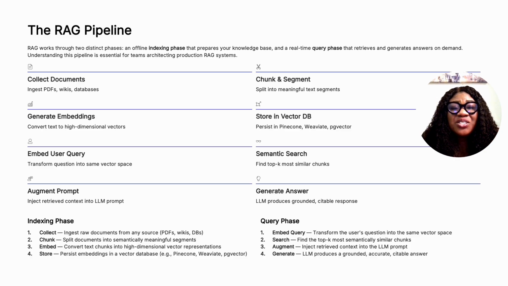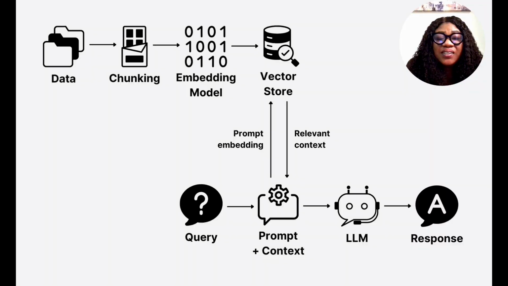the user. So if you look at it, the process from document ingestion to answer generation is what we call the RAG pipeline. Now let us quickly look into this diagram. From the moment the documents are collected from sources, the documents will be broken down into smaller segments that we call chunks.